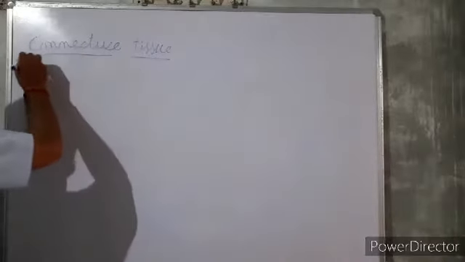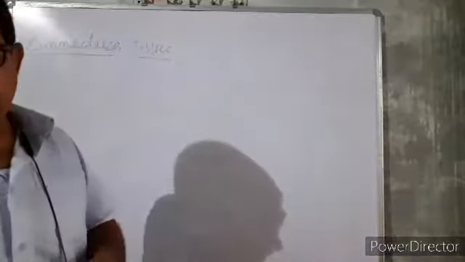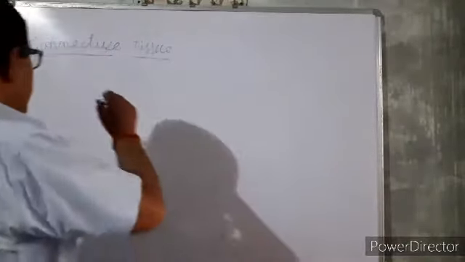Connective tissue. As the name indicates, it connects various body organs.